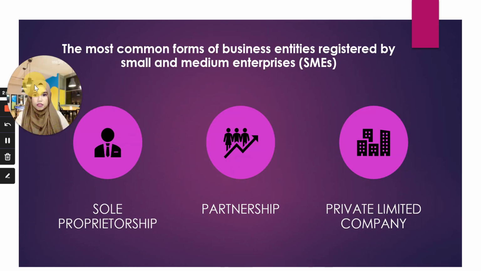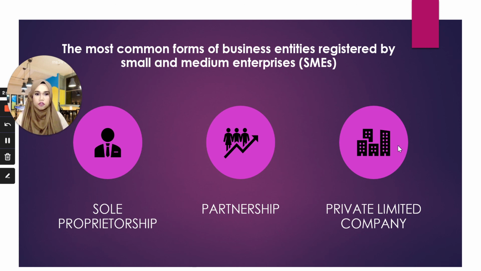So let's look at the 3 common forms of business entities registered. Normally, businesses like SMEs, small and medium enterprises, will register their business under sole proprietorship, partnership or private limited company, or it can be an evolution. They first start with sole proprietorship, then evolve to become a partnership, and then they can also evolve to the private limited company.